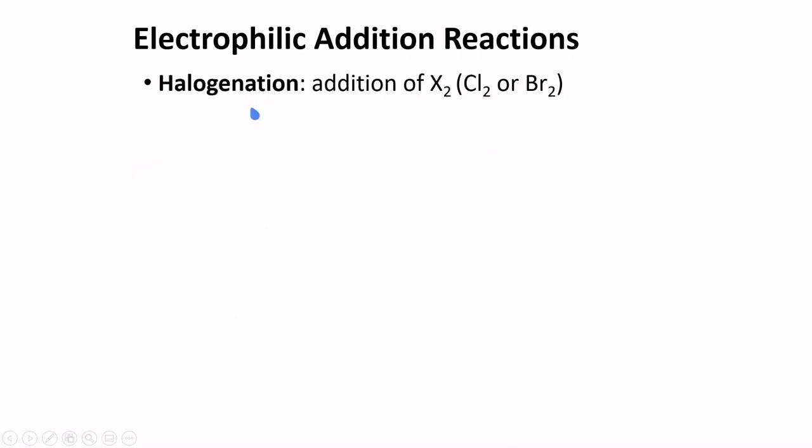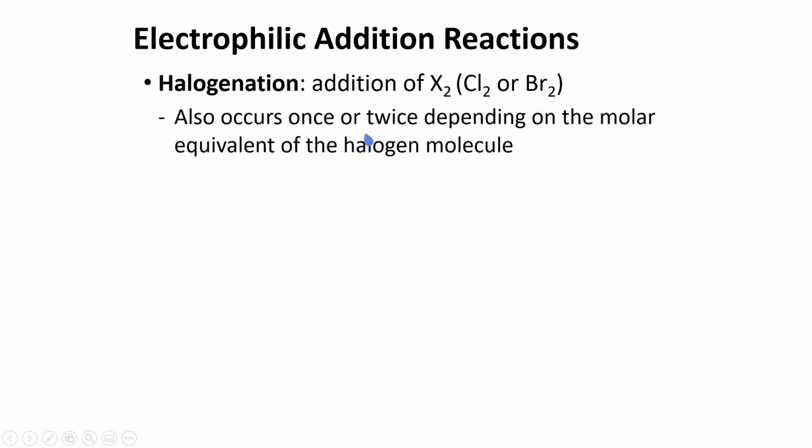It is also possible to do halogenation, or the addition of chlorine or bromine to the triple bond. Similarly, this halogenation can occur once or twice, depending on the molar equivalent of the halogen molecule.